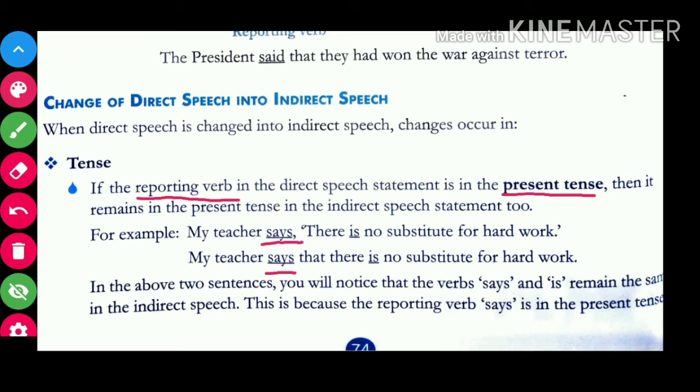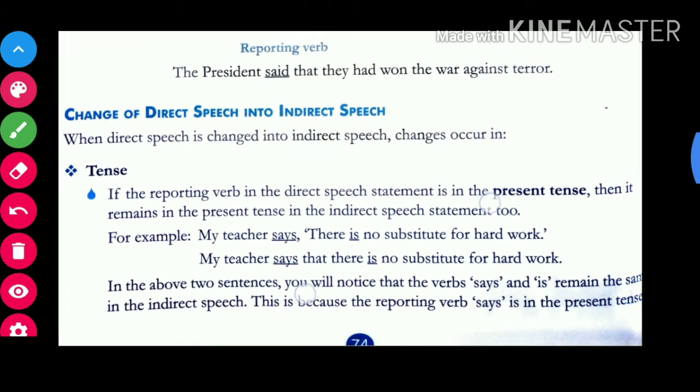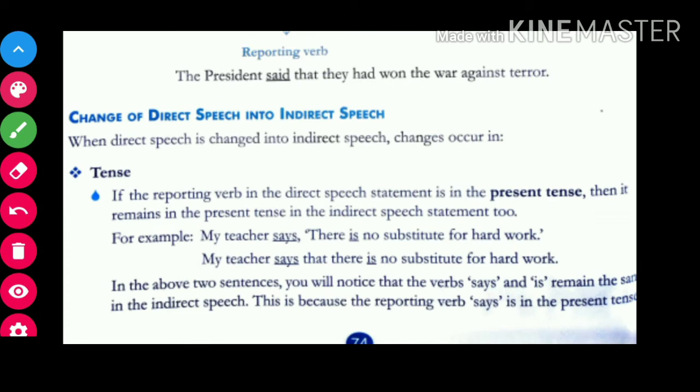Okay? So there is no change in the sentence. You can see the sentence is as it is. The only change is that we have replaced a comma and inverted comma with that. Okay? That's it. So in the above two sentences, you will notice that the verbs says and is remain the same in indirect speech. This is because the reporting verb says is in present tense.